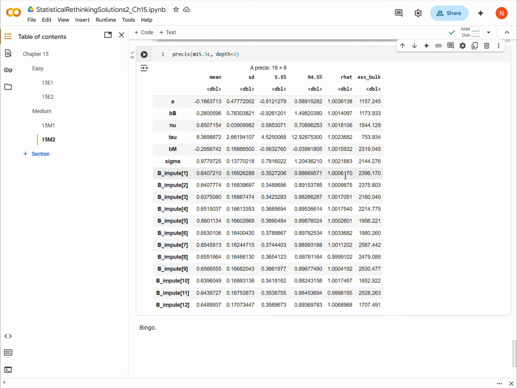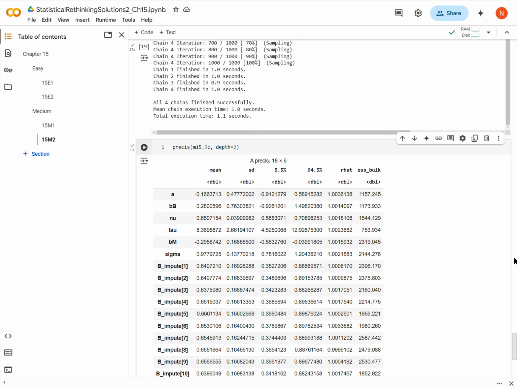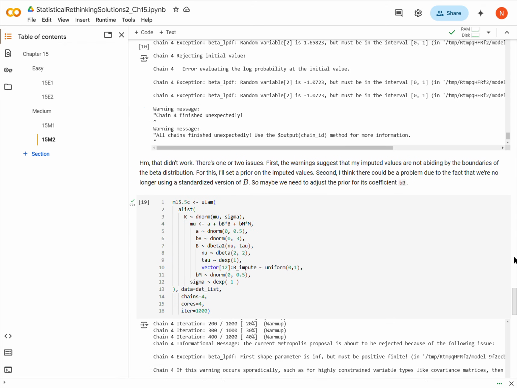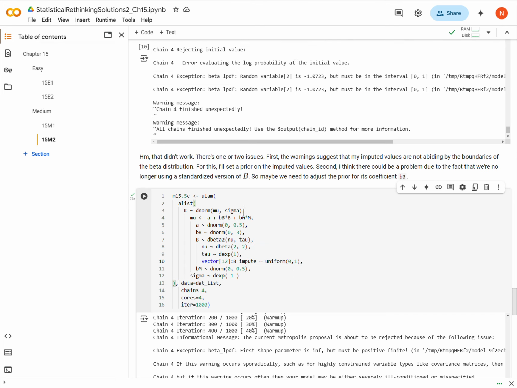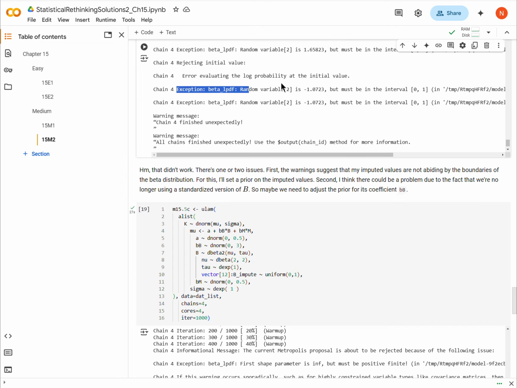But anyway, when we made those modifications, let me recap what they were. One is that we set a prior on the proposed values for B. That came right out of this warning, which was informing us that our imputed values were not conforming to the 0, 1 constraints of the beta distribution.